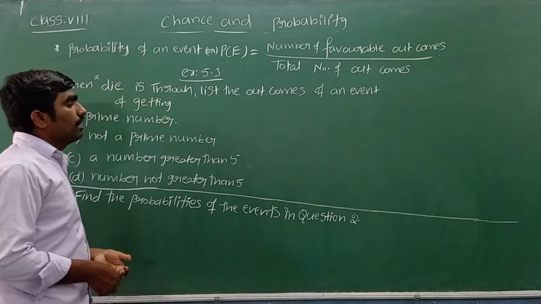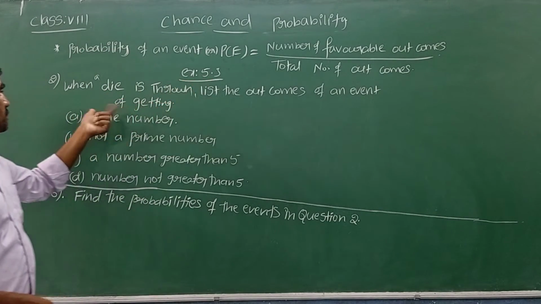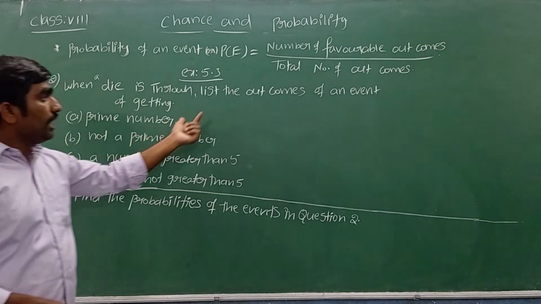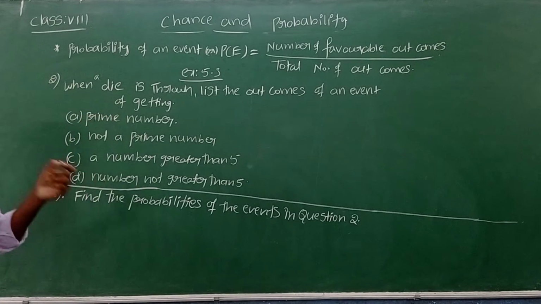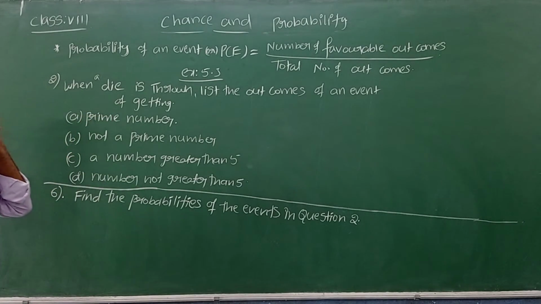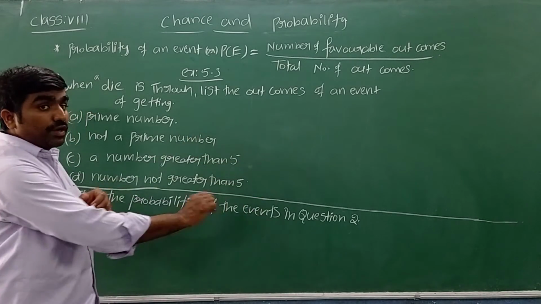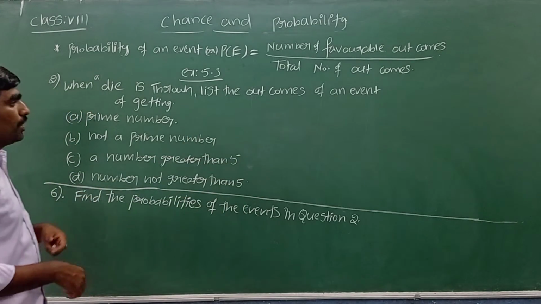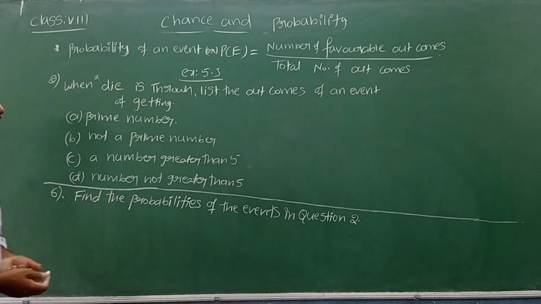Now let's see one application based on that formula. Exercise 5.3, first one. When a die is thrown, list the outcomes of an event of getting... They are asking to write the possible outcomes. See, what are the possible outcomes for throwing a die?